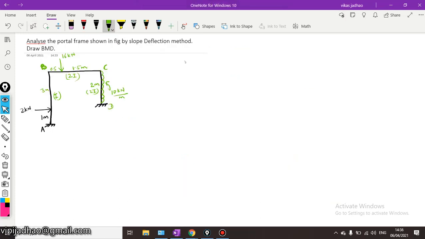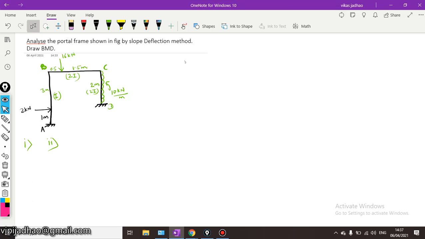So this is the portal frame which is given for analysis by using the slope deflection method. Now you can see that this particular portal frame has unsymmetrical horizontal loading. The first condition is unsymmetrical horizontal loading, therefore this frame will have sway. The second condition why this frame will have sway is that it also has unsymmetrical vertical loading.